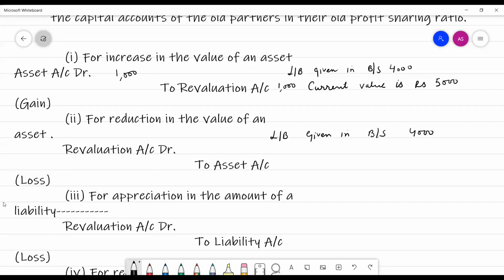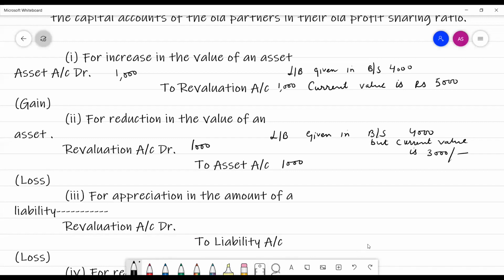The land and building given in the balance sheet is rupees 4,000, but the current value is rupees 3,000. It means 1,000 has decreased. So it is a loss, and the revaluation account would be debited with 1,000. As the asset value is decreased, the asset would be credited. The entry would be revaluation account debit rupees 1,000 to asset account rupees 1,000.